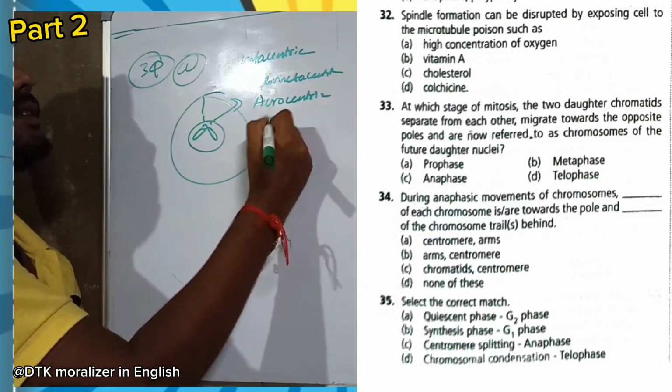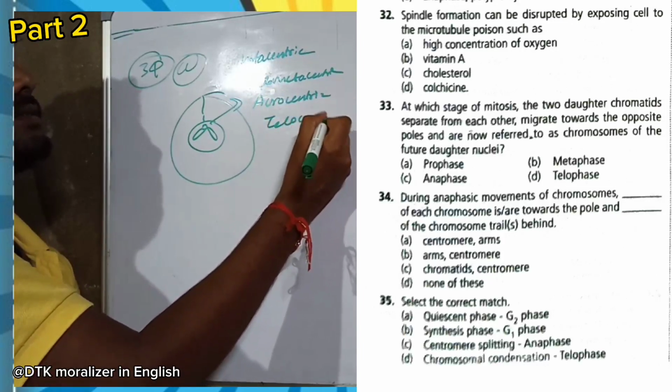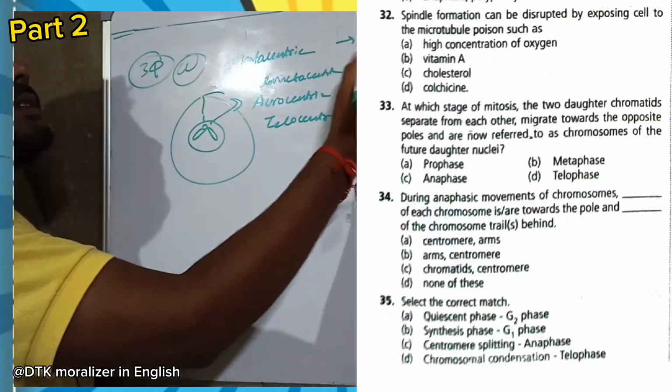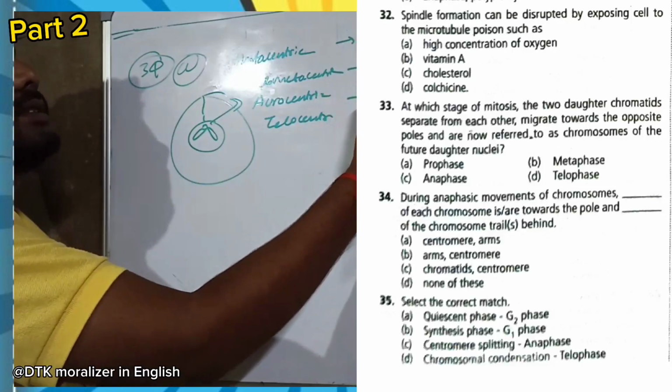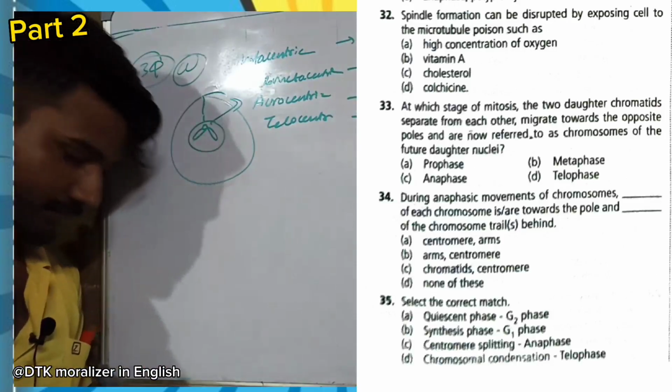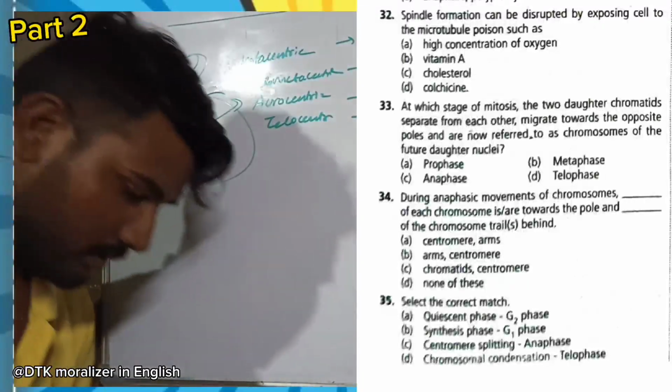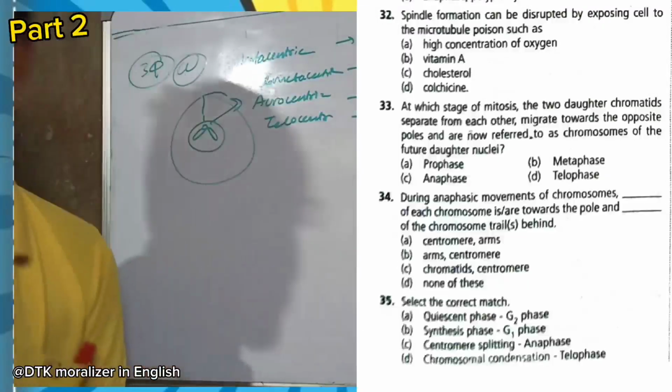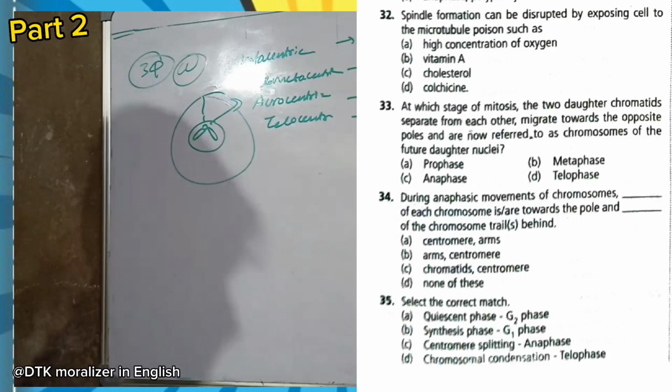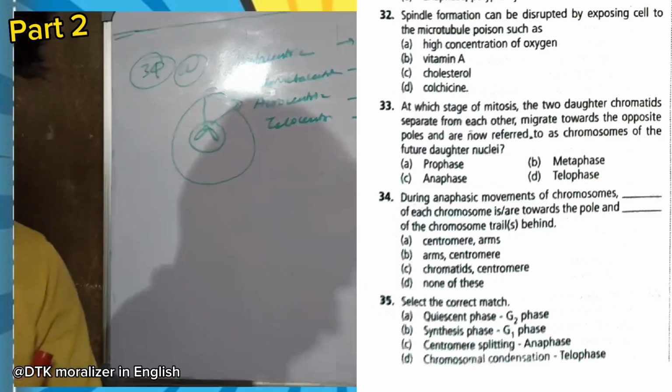By this, chromosomes are given a name according to their shape while in anaphase. So as you can see, metacentric it is. Let me explain in a practical way. Let me take a property to explain this.